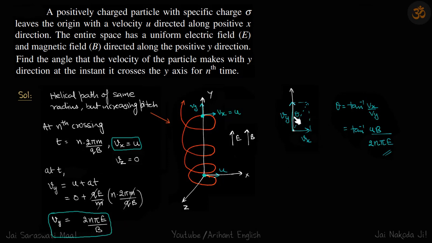So this theta we are supposed to find, and tan theta is Vx by Vy. So theta is tan inverse of Vx by Vy. So we'll put Vx as u and Vy as this value and we'll get our answer.